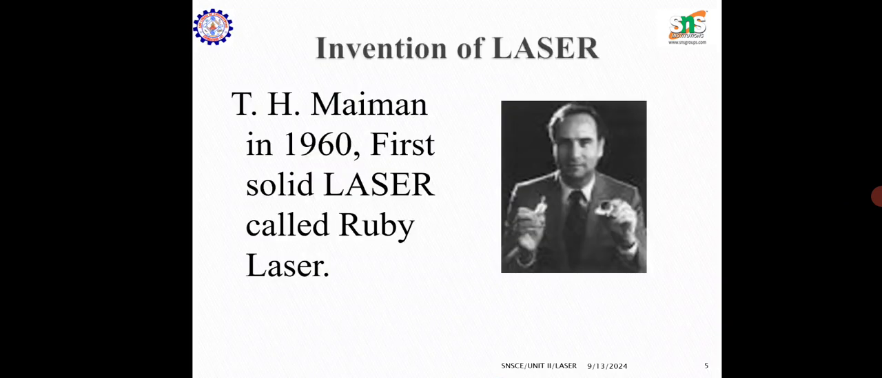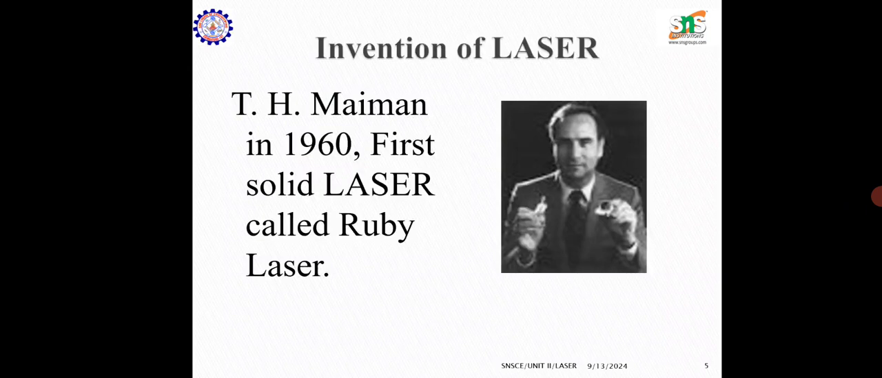Next, who invented the laser? In this picture, the scientist's name is T.H. Maiman. In 1960 he built the first solid-state laser, called the ruby laser. The ruby laser emits red light, and that is the first solid laser. After the discovery of that first laser, many types of lasers followed, based on lasing action with atoms, ions or molecules in gases, solids and liquids.